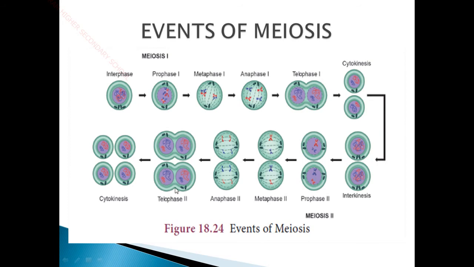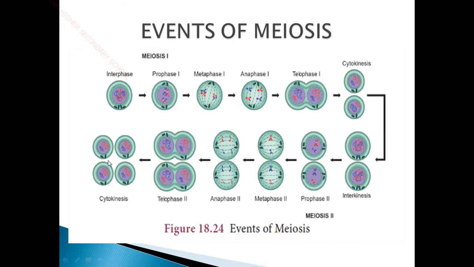So after that in telophase 2, once again the nucleolus and the nuclear membrane reappear, and the chromosomes will again be in a coiled form. Then during the process of cytokinesis all the constituents of the cell are divided into 4 different cells, and at last 4 haploid daughter cells are formed at the end of meiosis. So this is the overall process of meiosis.